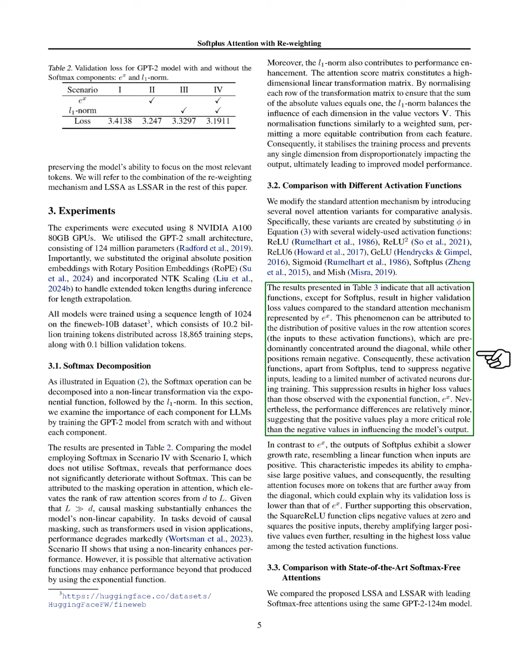Next, we compared our proposed LSSA and LSSAR with leading Softmax-free attention methods using the same GPT-2 model. We evaluated two variants of sigmoid attention, modifying a hyperparameter and applying the L1 norm. Our experiments showed that at a sequence length of 1K, all attention variants performed similarly, with slight differences in validation loss. However, as sequence length increased, the standard Softmax attention's performance declined, while sigmoid attention faced significant drops at longer sequences. The modified sigmoid showed some improvement, indicating that our proposed hyperparameter was more effective.